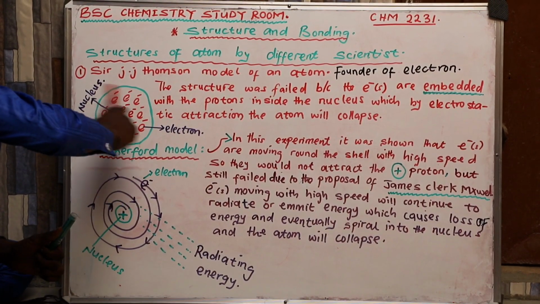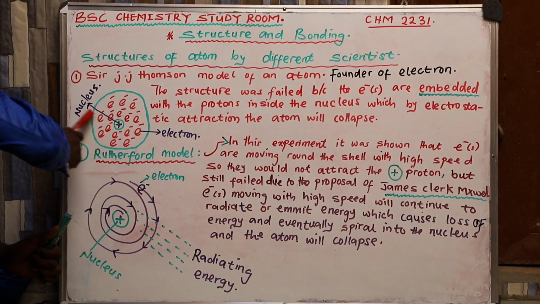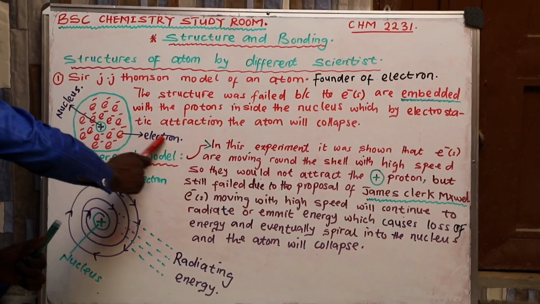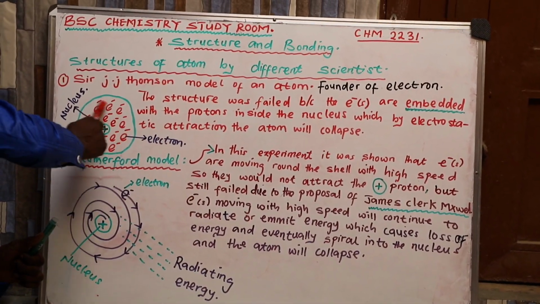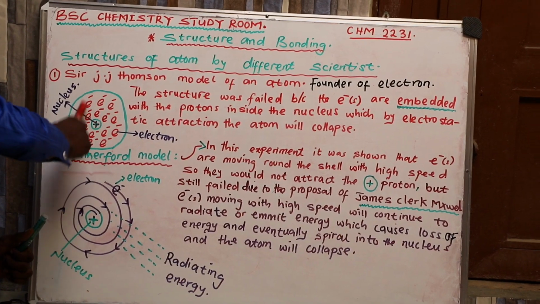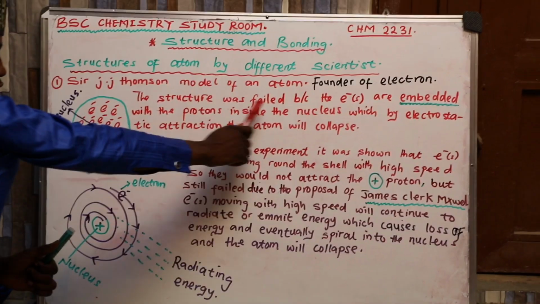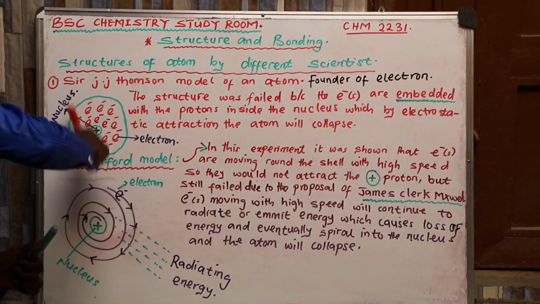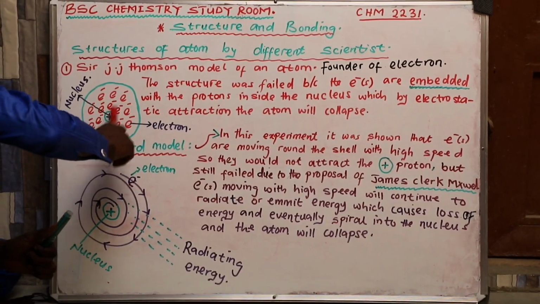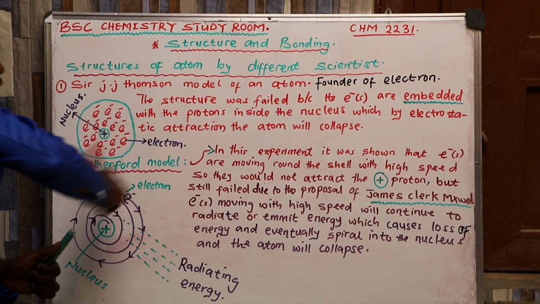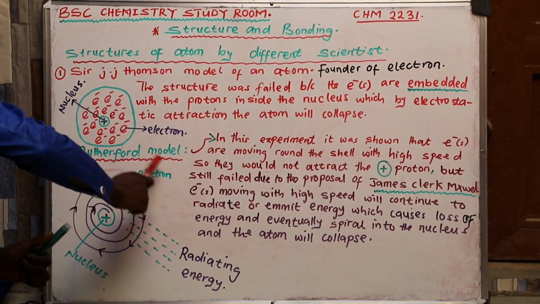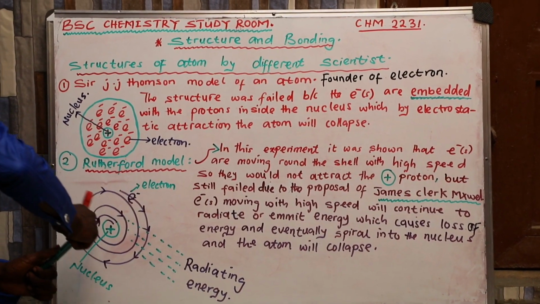So this is how Sir J.J. Thomson proves his structure of atoms. This is the nucleus. These are the electrons. They are all embedded inside the nucleus of the atom. So for this reason, his structure of the atom was not accepted, because electrons and protons are embedded inside the nucleus. So let's see number 2, Rutherford model.